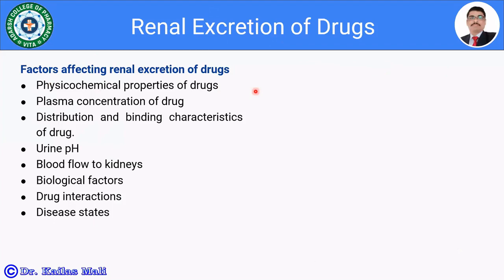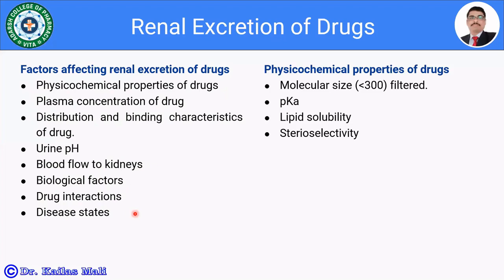There are various factors which are going to affect the renal excretion of the drug, like the physicochemical properties of the drug, then the plasma concentration of the drug, then distribution and binding characteristics of the drug, urine pH, which we have already discussed, blood flow to the kidneys, then biological factors, drug interactions, and disease states. So let us move towards the physicochemical properties of the drug. If the drugs have a molecular size less than 300 Dalton, such drugs are going to be filtered.